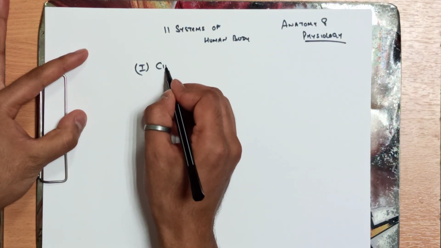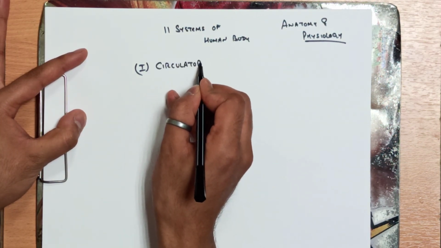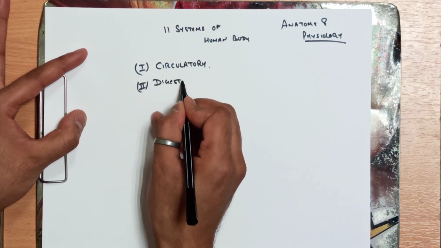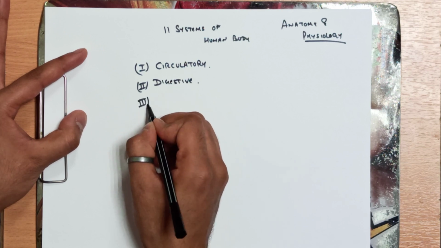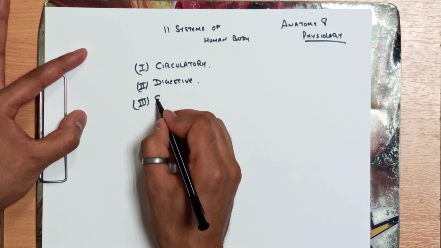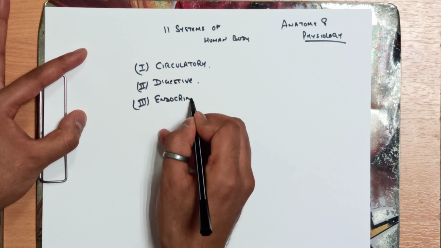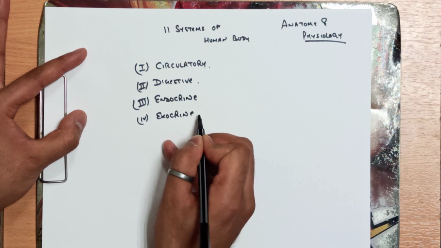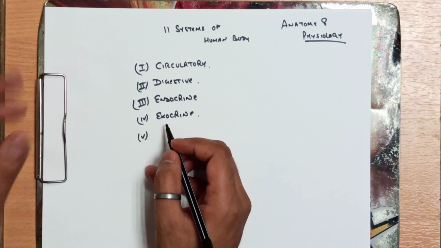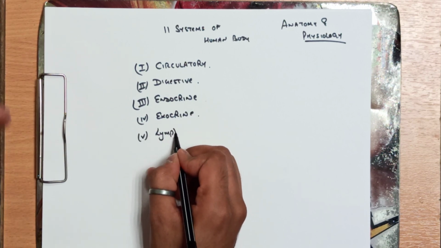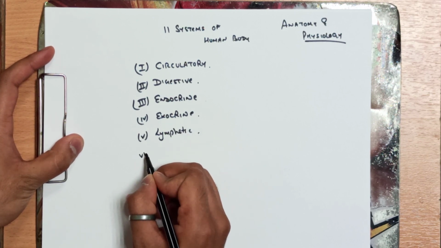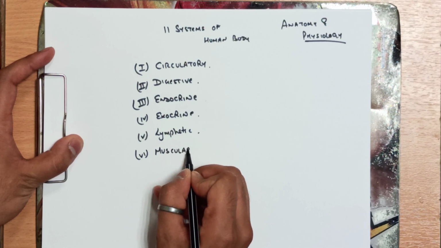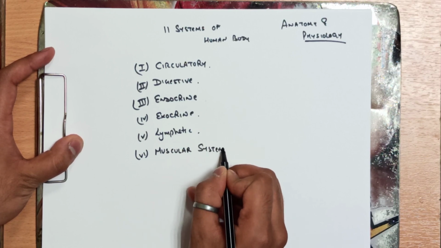The first system is the circulatory system. The second is digestive. Third is endocrine, related to hormones. Fourth is exocrine. Fifth is the lymphatic system. The sixth is the muscular system, related to muscles.